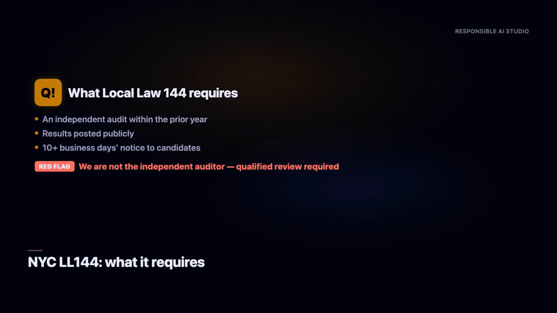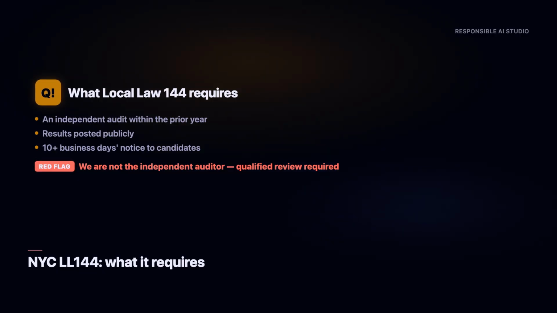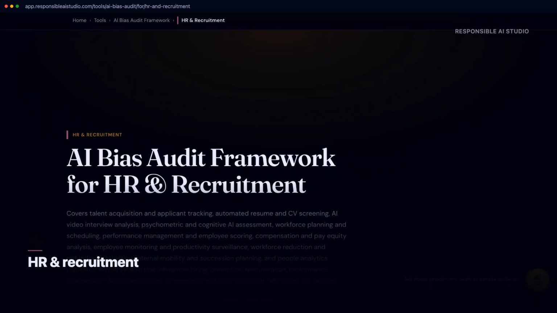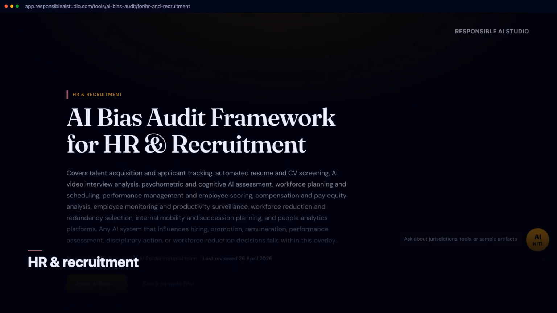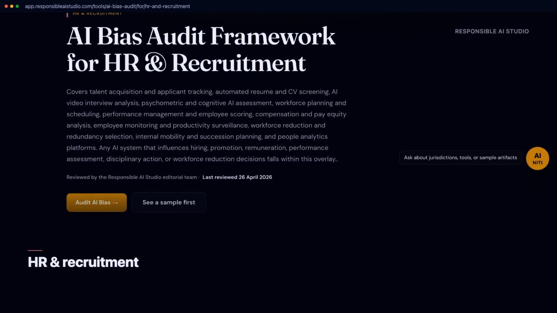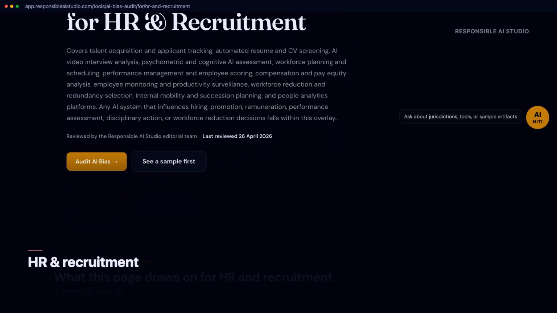We produce the audit document and the evidence structure. We are not the independent auditor the law requires. A qualified reviewer signs it. In HR, this is the sharpest edge on the whole channel. A hiring tool that discriminates doesn't just create legal exposure, it's actively filtering out qualified people right now.